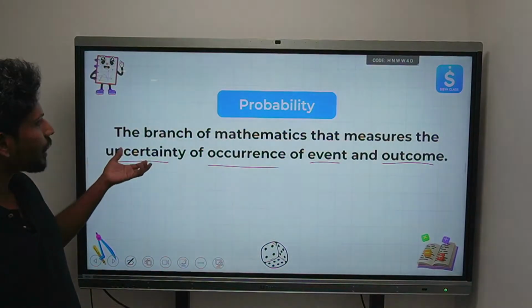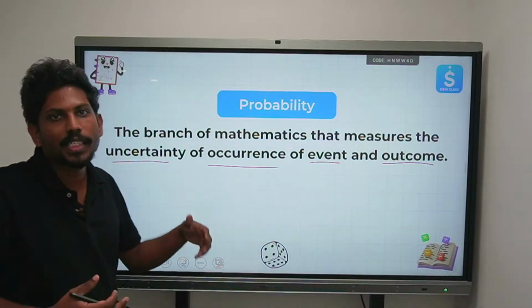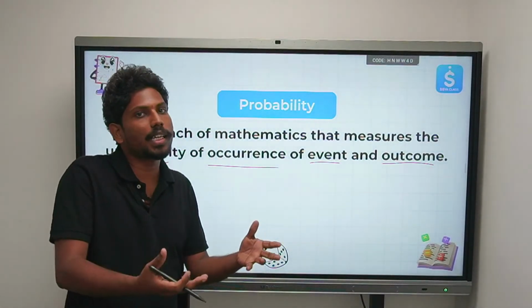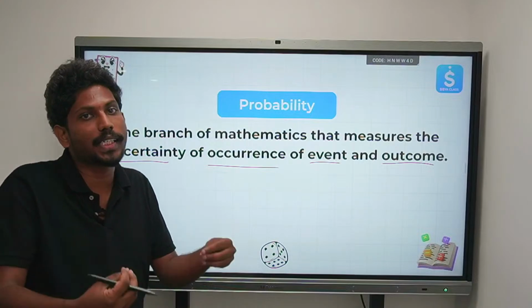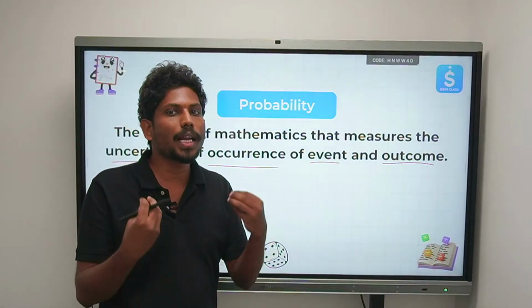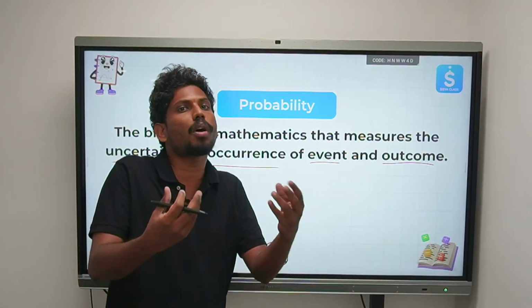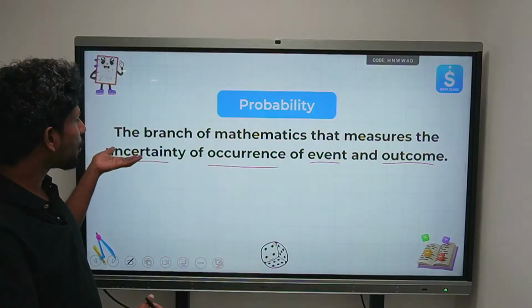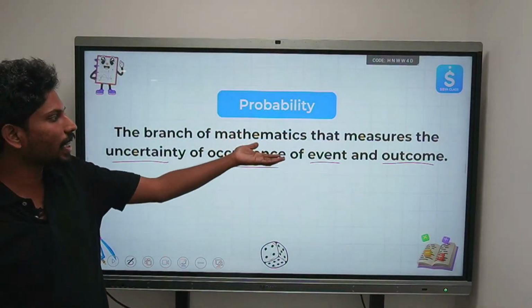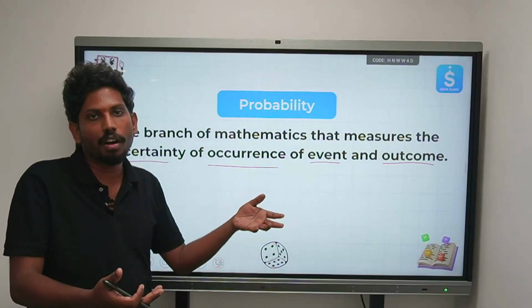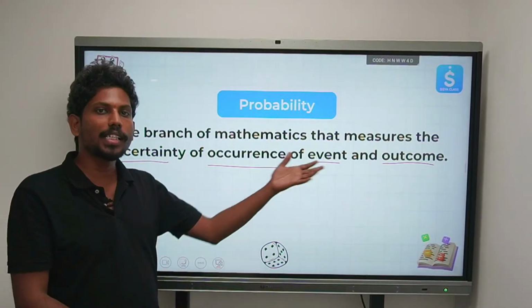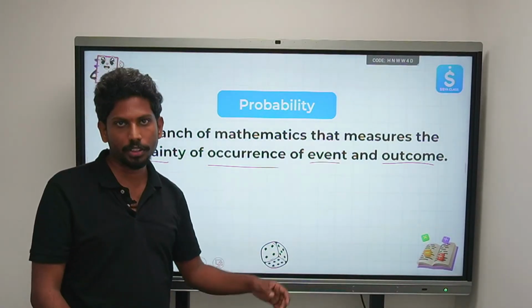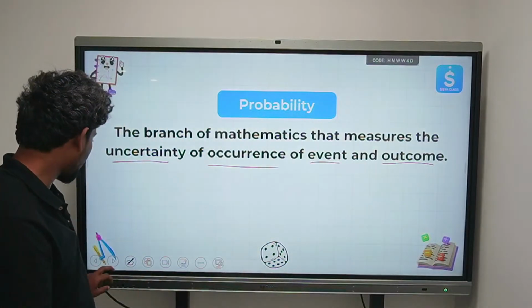This is something we are going to measure. There is an uncertainty. We are not certain about it. We don't know what exactly is going to happen, but we are coming to a conclusion that this might most probably happen, right? So that is the uncertainty of an occurrence of an event. It is a measure of uncertainty of occurrence of an event or an outcome.